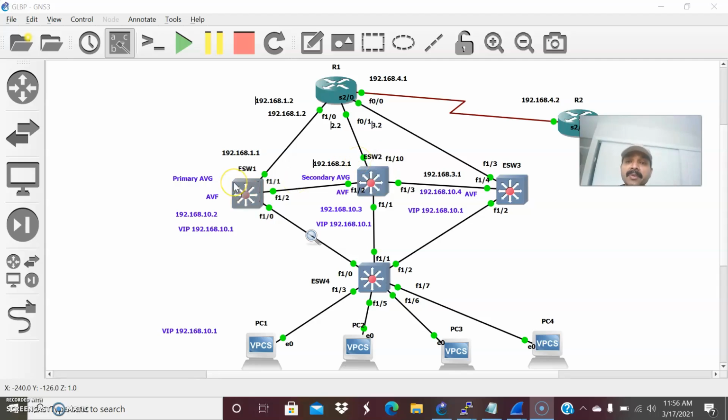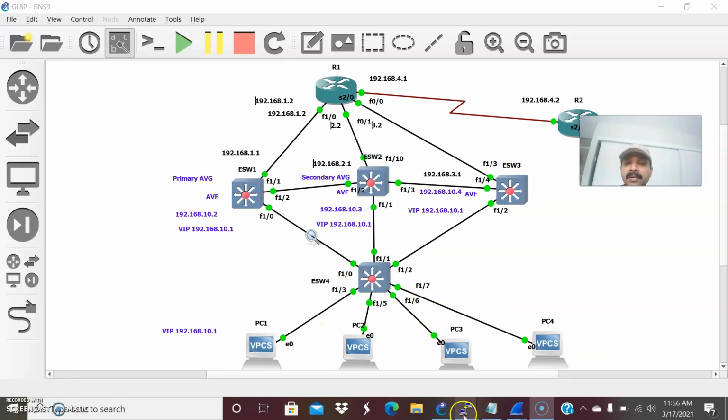That is the purpose of the primary AVG, and its second role is to answer the ARP request from the client. Whenever the client sends an ARP request for this VIP IP, it will automatically assign a virtual MAC address to the individual client. The forwarding of traffic is done by the AVF, the active virtual forwarder role. In the same way, when the primary AVF goes down, the secondary AVF will take over the active role. These are the key points you have to understand about the gateway load balancing mechanism. Its main purpose is load balancing, which by default is performed in a round robin fashion. That means the load is distributed evenly to all the individual clients by using a single VIP IP and multiple virtual MAC addresses assigned to the clients.